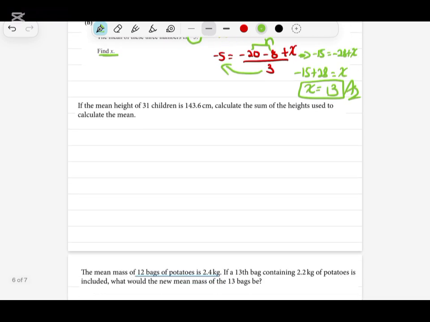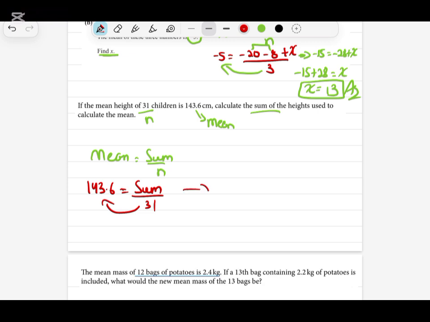Okay. Now we have one more question. If the mean of 31 students is 143.6, again they have given us the mean. This is basically the mean, and this is n, the total students. Calculate the sum of the heights used to calculate the mean. So we need to find the sum. Well, we know that mean is equal to sum divided by n. They have already given the mean, 143.6, and we need to find the sum, and n is 31. So 31 will go to the other side and multiply. So 143.6 multiplied by 31 equals the sum. When you calculate this, you will get the sum 4451.6. This will be my final answer.